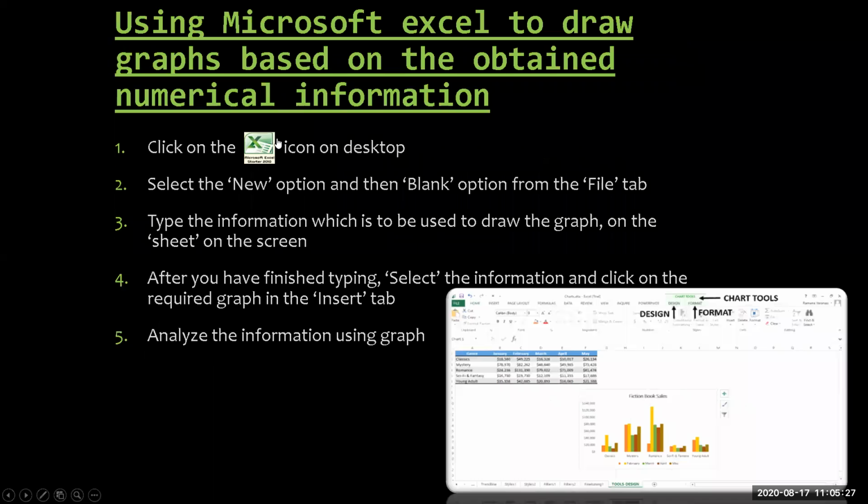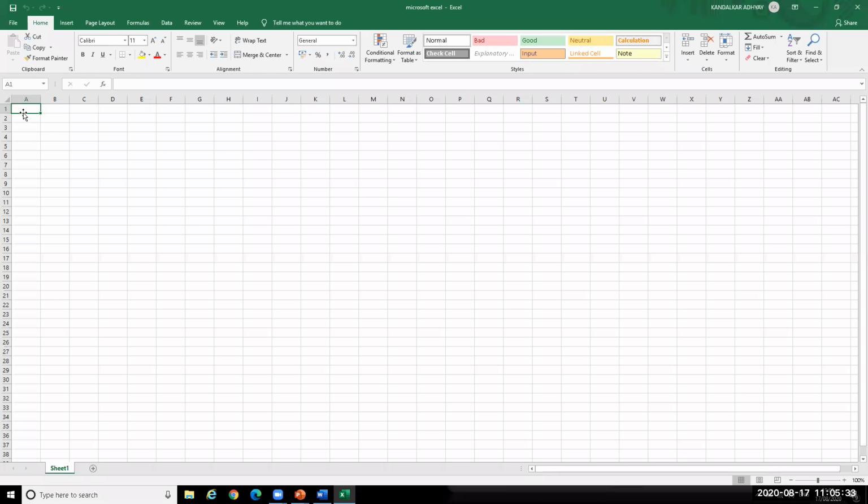We will see here. This is the smart tag.